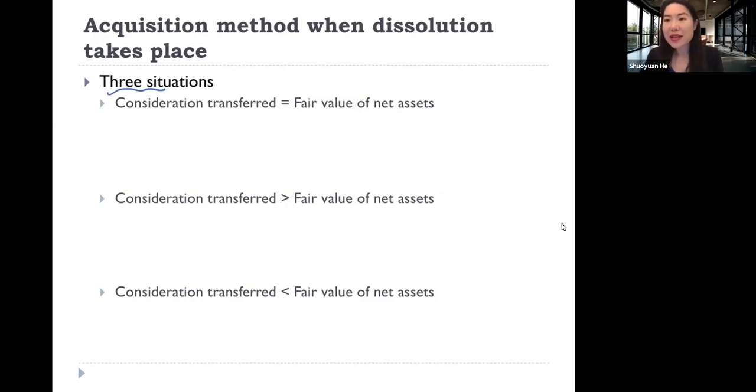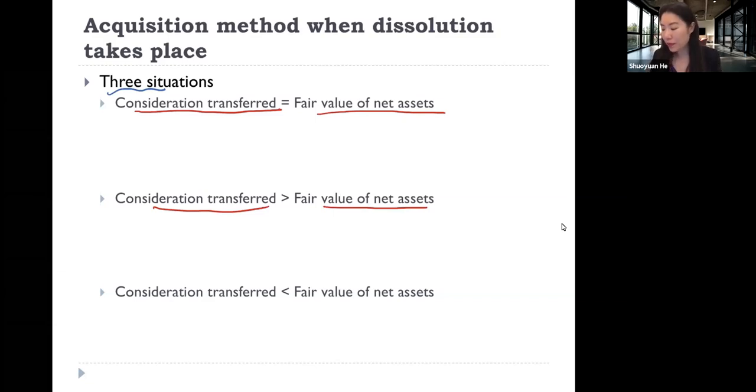At the date of acquisition, firm A is giving out something to acquire firm B, and whatever firm A gives out is called the consideration transferred. So the three situations are: either the consideration transferred is equal to the fair value of firm B's net assets, or the consideration transferred is higher than the fair value of firm B's net assets, so A is giving more to acquire B, or the consideration transferred is smaller than the fair value of firm B's net assets, so A is giving less to acquire B.